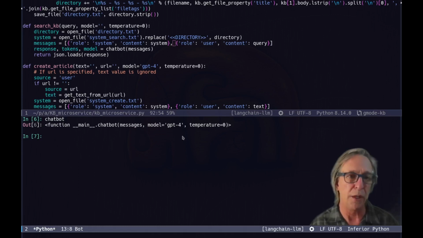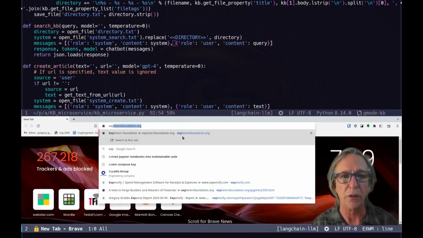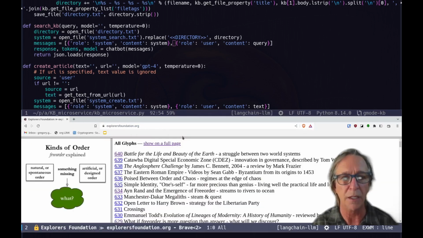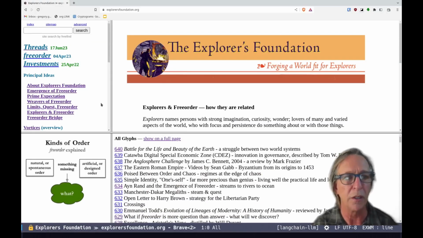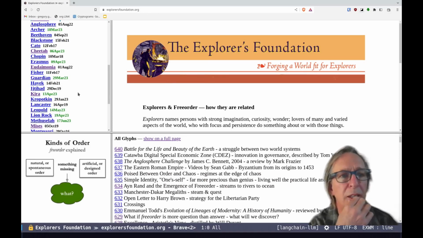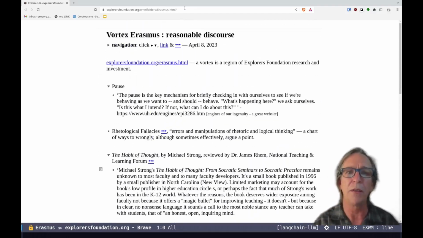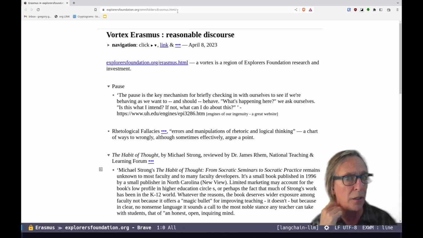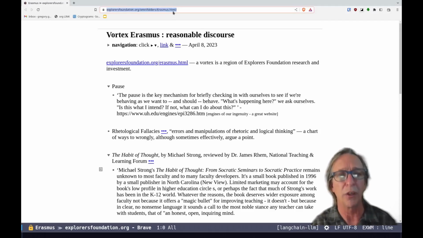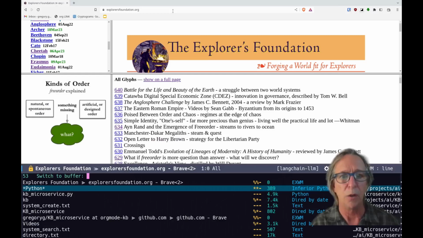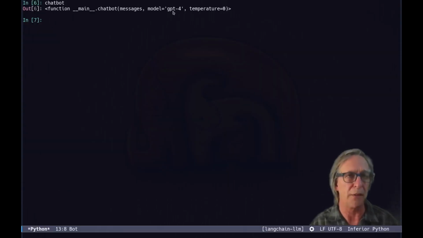I'm going to find some text to create an article out of. Let's see, I've been going to a site called Explorers Foundation lately. You see the purple links here. I'm kind of interested in finding an article that's fairly long but not too long. So I think this one is probably a good one. Erasmus, Reasonable Discourse. Let's grab that, go back to my Python buffer and say that's what we'll use.